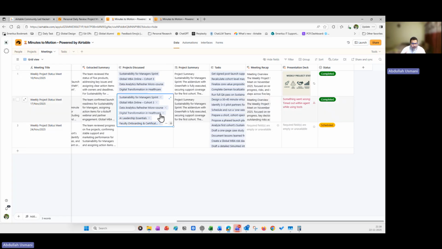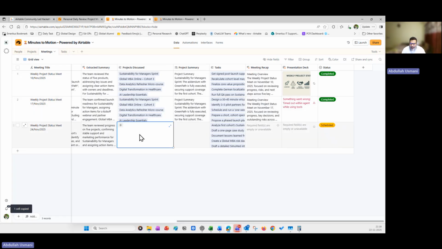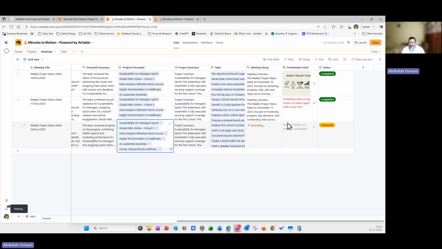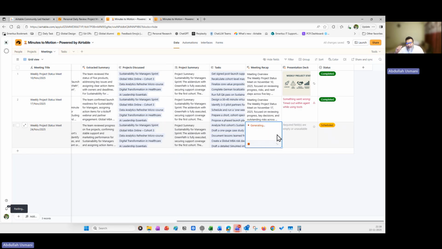Now, let's say the third meeting, which has all the projects, I just copy pasted here. Then it will start generating for the third meeting itself. So the meeting recap helps us to identify what action items need to be discussed, or it gives me a clear picture of who said what, or who owns what and how the work is moving.